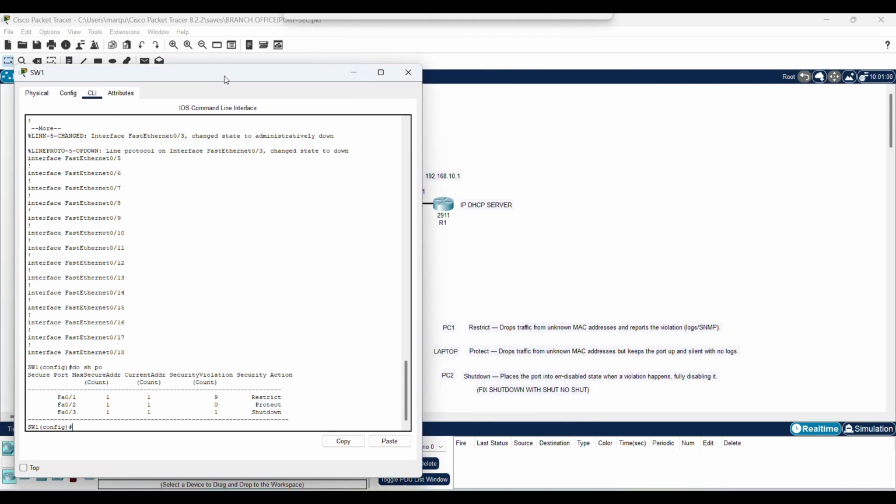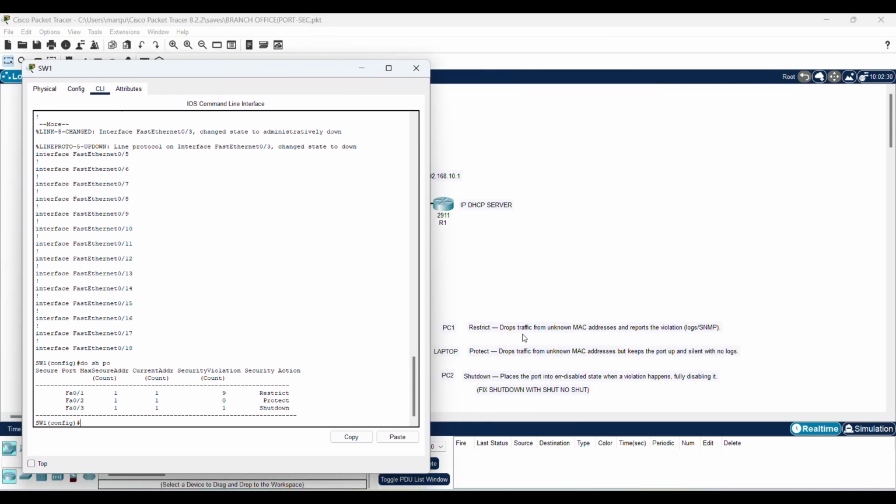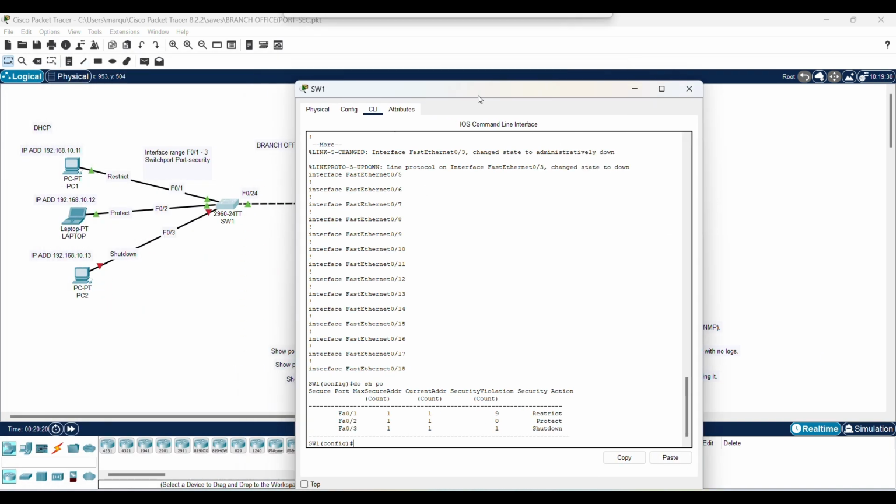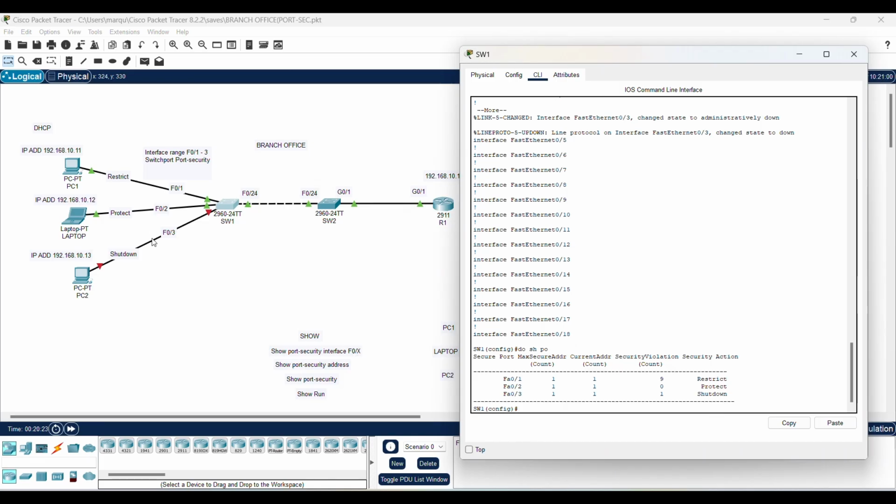Now remember the definitions here. I'll read them again. PC1 restricted, drops traffic from unknown MAC addresses and reports the violation. The laptop, F02 protect, drops traffic from unknown MAC addresses but keeps the port up and silent with no logs. So it drops the traffic, it doesn't really tell anybody, keeps it secret. And then you have shutdown, places the port in error disabled state when a violation happens, fully disabling it. And we saw that it fully shuts it down completely.